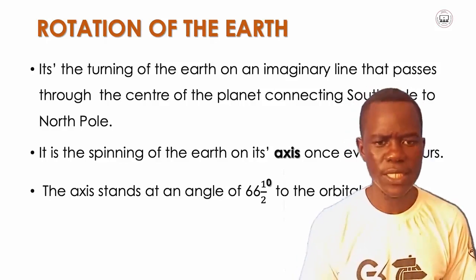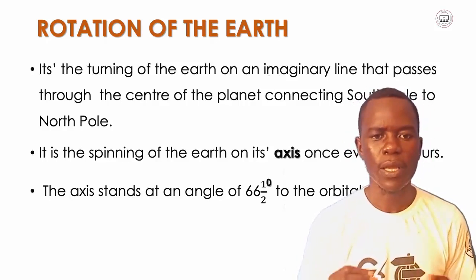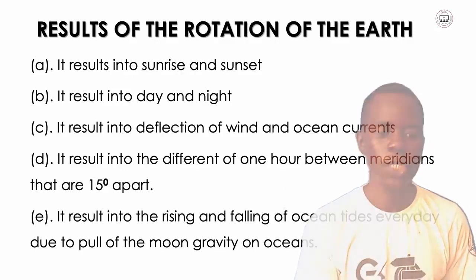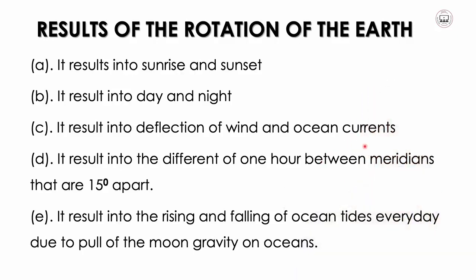So what are some of the results of the rotation of the earth? First, it results into the sunrise and sunset. It results into day and night. It results into deflection of wind and ocean currents. It results into a difference of 1 hour between meridians that are 15 degrees apart.